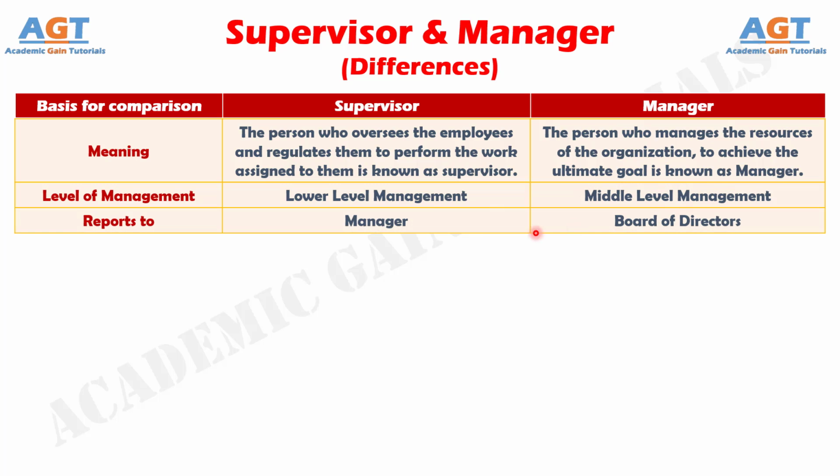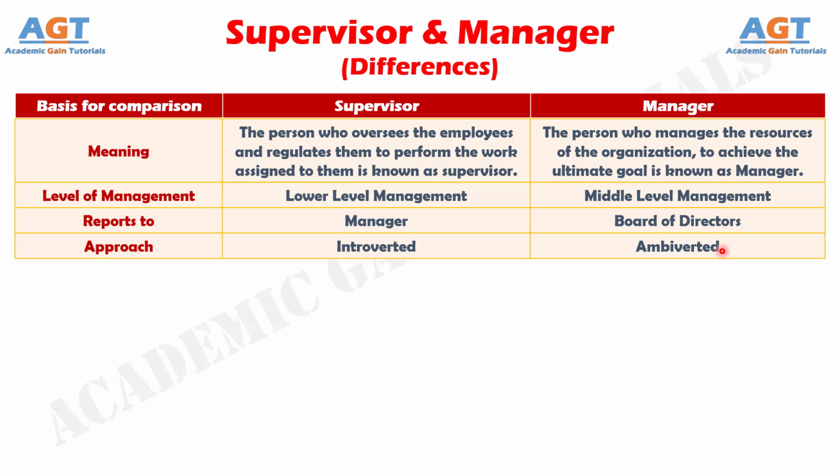Number 3. The supervisor is answerable to the manager for the performance of his team, whereas the manager is answerable to the board of directors for the performance of his department. Number 4. The supervisor has an entirely introverted approach as he has to look after his men and their work only. Conversely, the manager has an ambivert approach because he has to look after his department along with the external